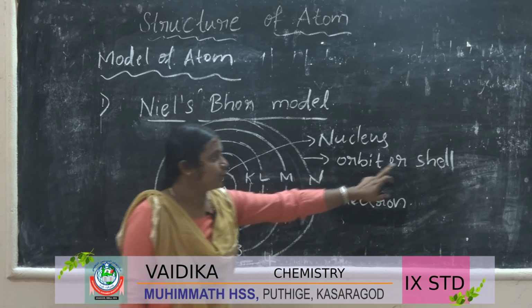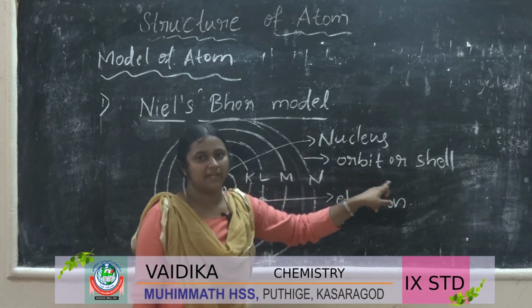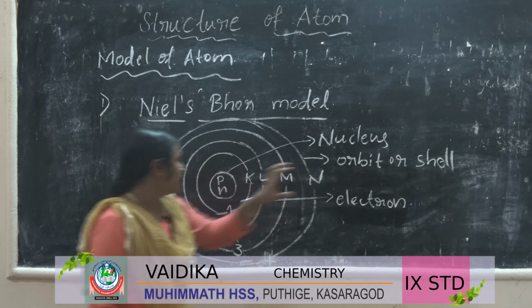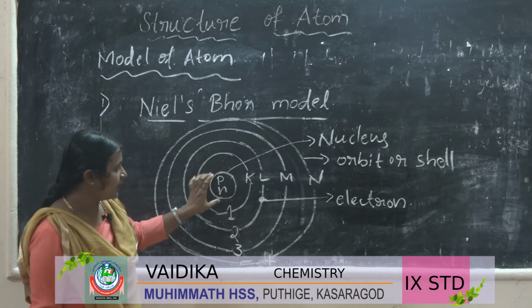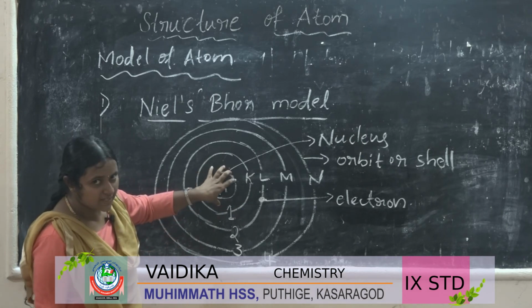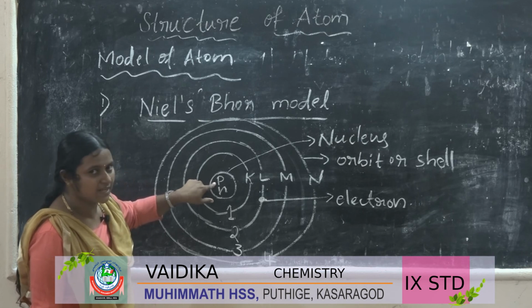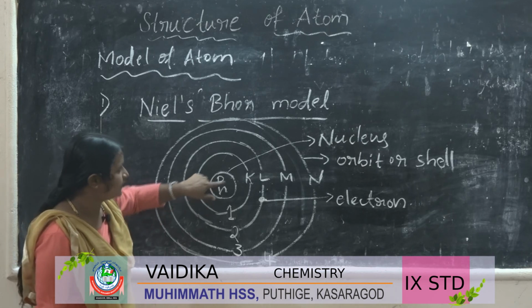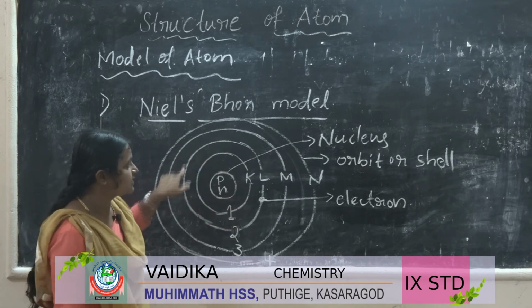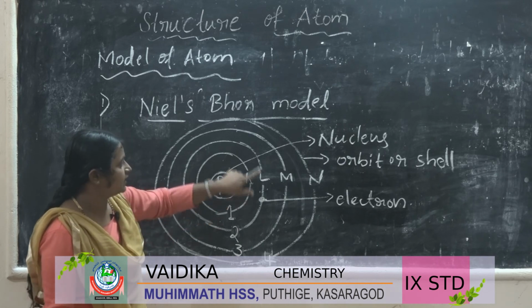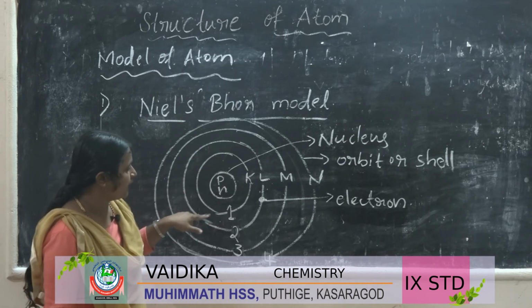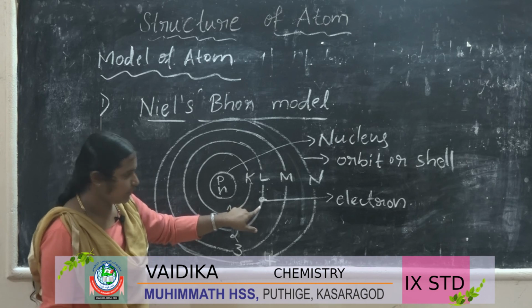What is the Bohr model? In the middle, the nucleus is there. In it, protons and neutrons are present, and there are shells around the nucleus, and in the shells or orbits, the electrons are revolving.